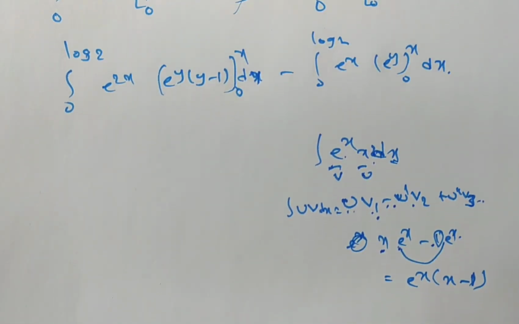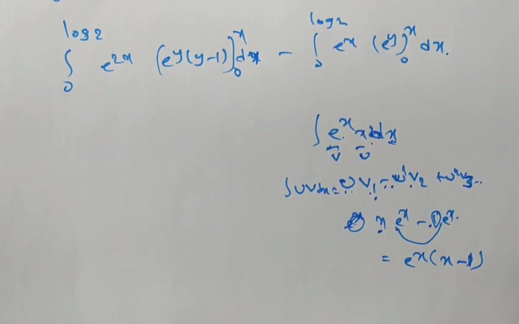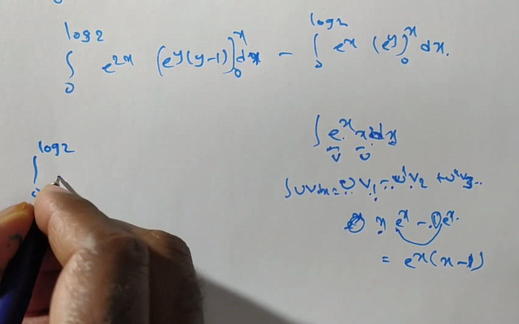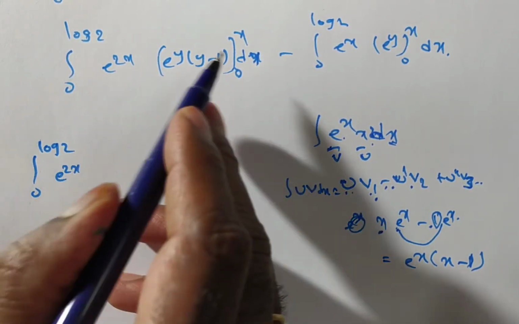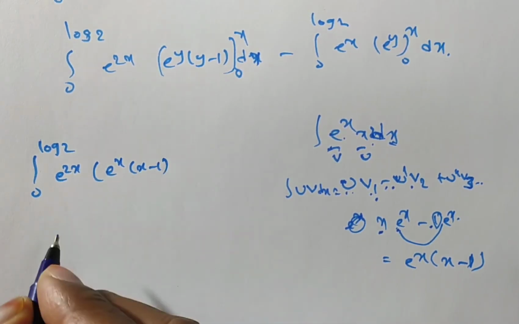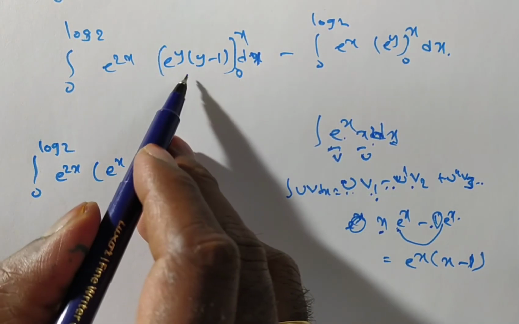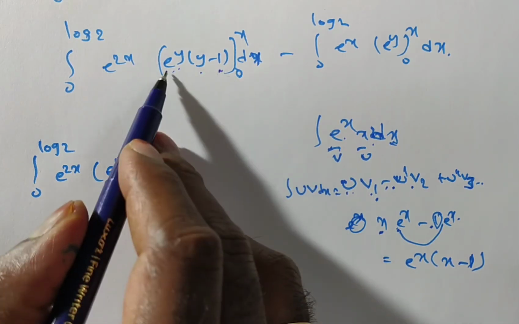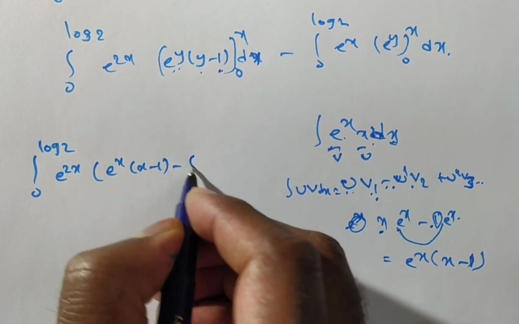Now we have to substitute upper limit and lower limit. Then we will have, see I am writing here. Integral 0 to log 2 e to the power of 2x into upper limit if I substituted, then I will have e power x into x minus 1 minus lower limit if you substituted, e power 0 is 1, 0 minus 1 means minus 1. So 1 into minus 1 means minus 1. That's it.